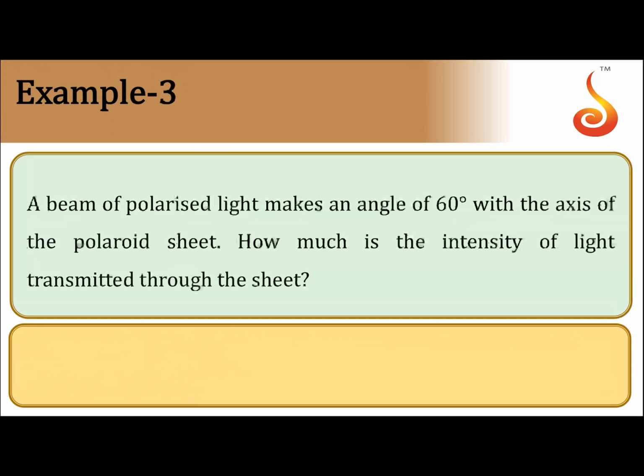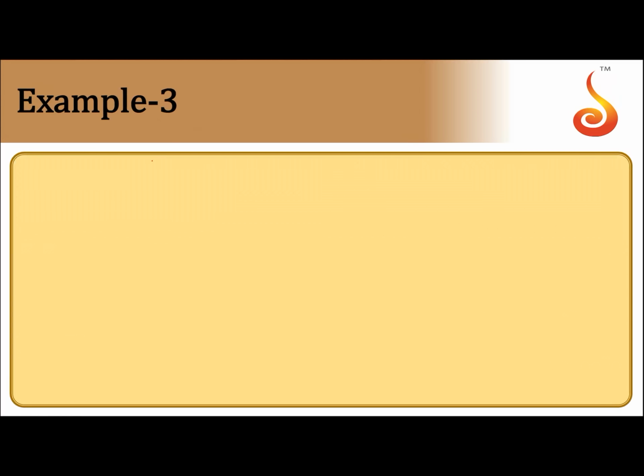Yes, we shall move on to the next one. A beam of polarized light makes an angle 60 degree with the axis of a polarizer sheet. How much is the intensity of light transmitted through the sheet? So this is the sheet. With respect to the state of polarization of the incident beam, that is I naught, this makes an angle 60 degree. Now what is the output intensity? This is what you have to find.